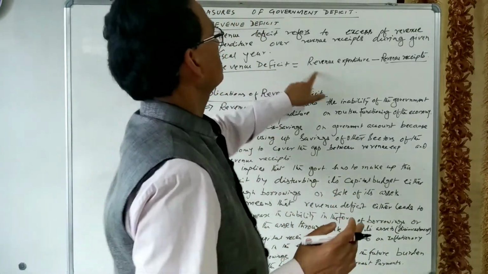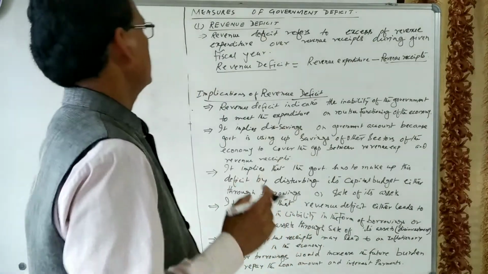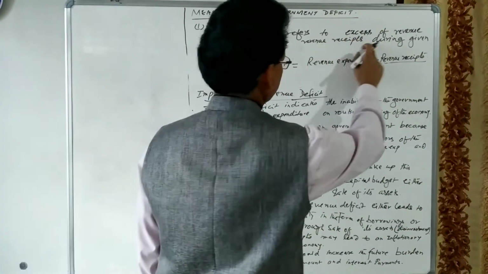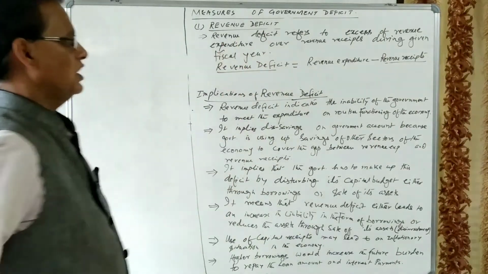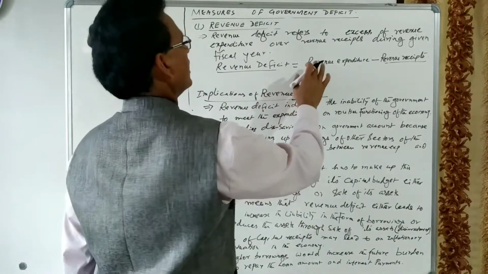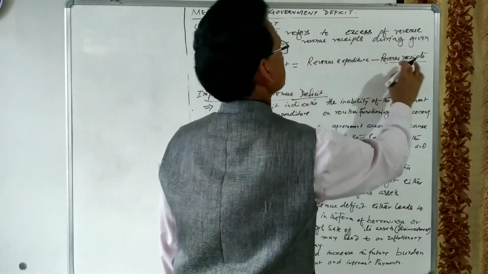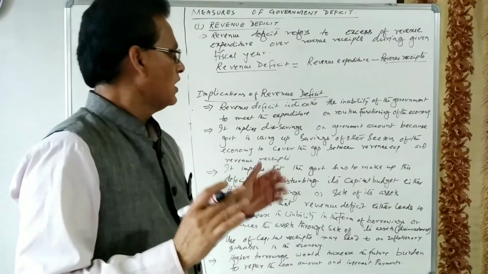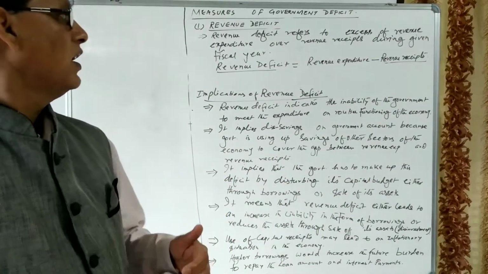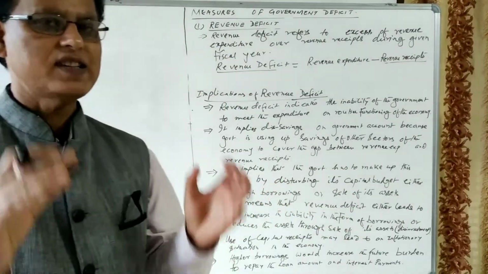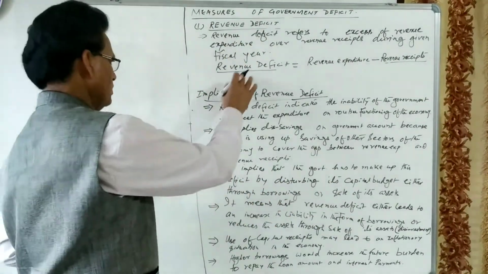So, revenue expenditure. Here let us see what revenue deficit means. Revenue deficit refers to the excess of revenue expenditure over revenue receipt during a given fiscal year. Revenue deficit is equal to revenue expenditure minus revenue receipt. It means the excess of revenue expenditure over revenue receipt during a fiscal year is known as revenue deficit.